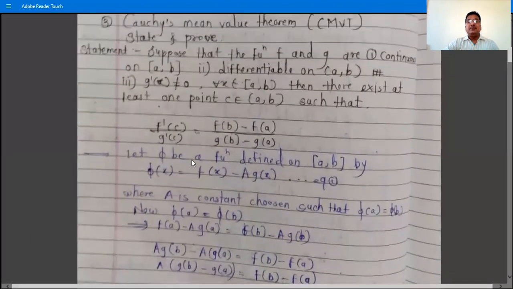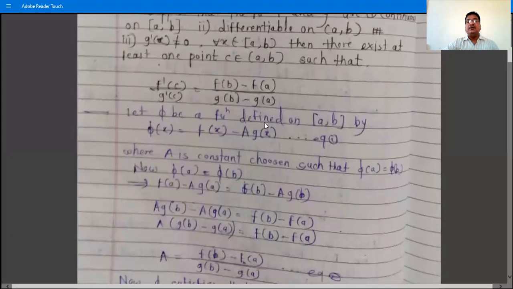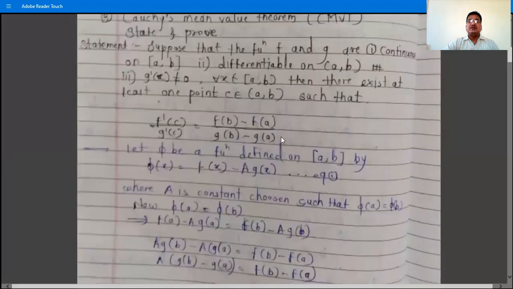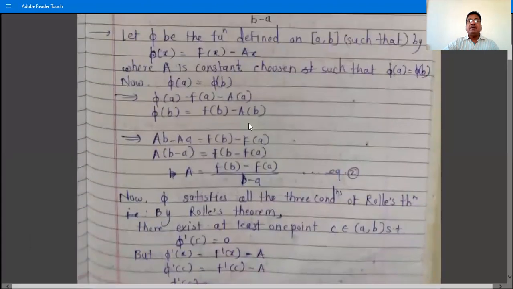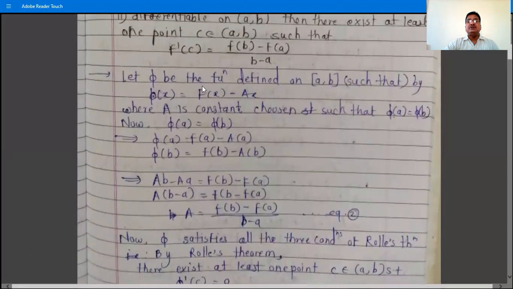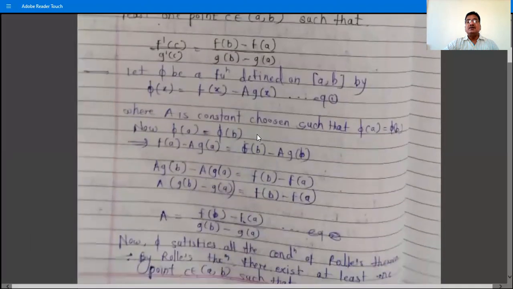So the proof of the theorem: let phi be the function defined on the closed interval AB by this definition, phi x is equal to f x minus capital A g x. This is equation number 1. In the previous Lagrange's mean value theorem, the function phi x was f x minus A into x. And here, in the place of x, there is g x. So phi x is f x minus A g x, where A is a constant chosen such that phi A is equal to phi B.